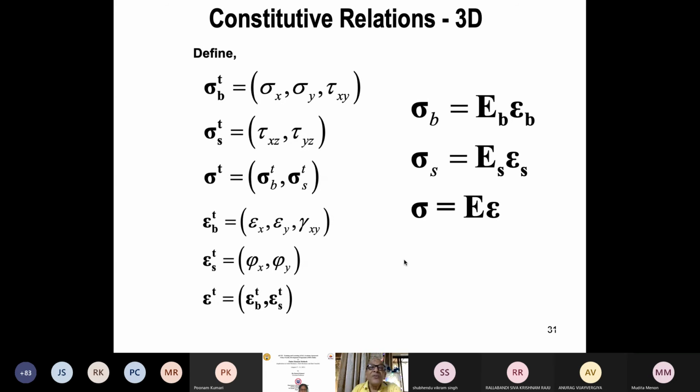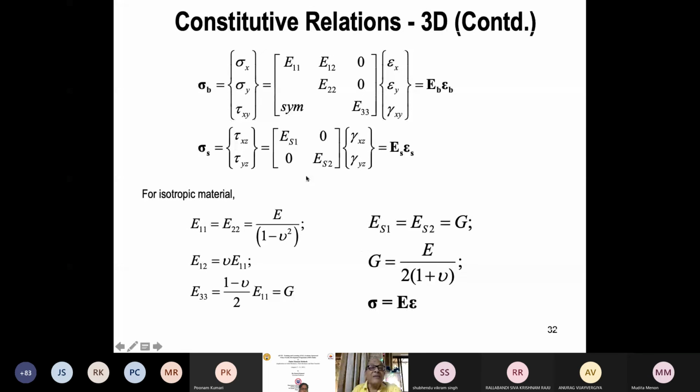Anyway, this is how we start: the stress has to be related to strains, by the modulus of elasticity and modulus of shear. Many of you must already know all this, but go through this derivation. For isotropic material, we can write it like this. But for other materials, you have to take the quantities from experiments.